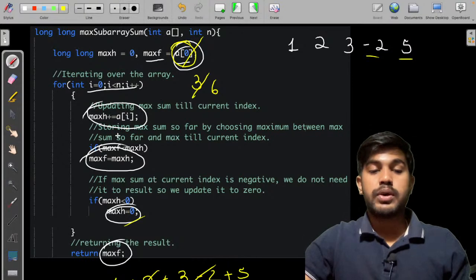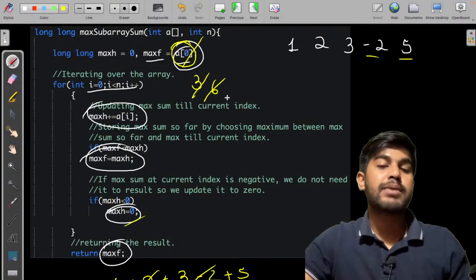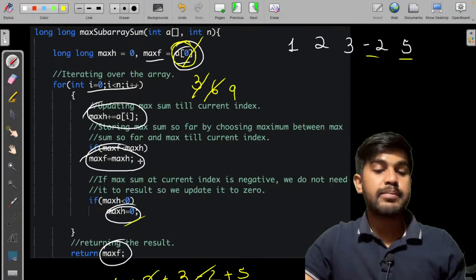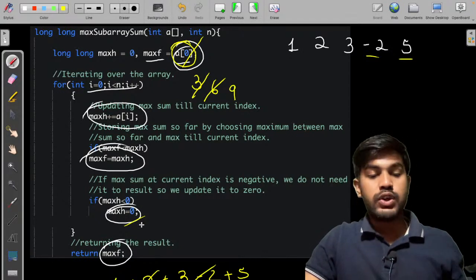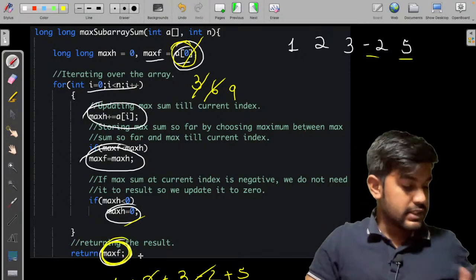So it would get added and then it would get updated. Why? Because 9 is greater than 6. It is not less than 0, so we won't do anything, and then we would return the answer. This is what is done.